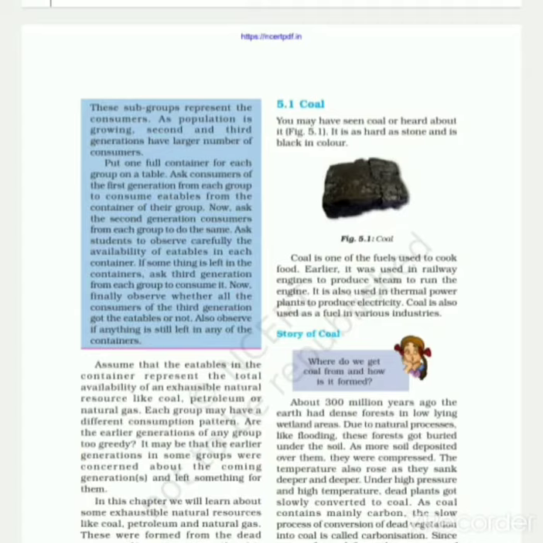First we are going to study about coal. You may have seen coal or heard about it. It is as hard as stone and it is black in color. Coal is one of the fuels used to cook food. Earlier it was used in railway engines to drive the train. Also it was used for ironing clothes. It was used for many different purposes, where now we are using electricity instead of coal. It is also used in thermal power plants to produce electricity.